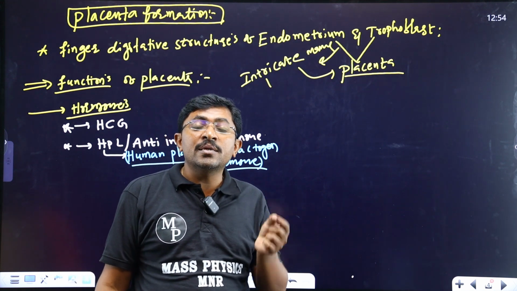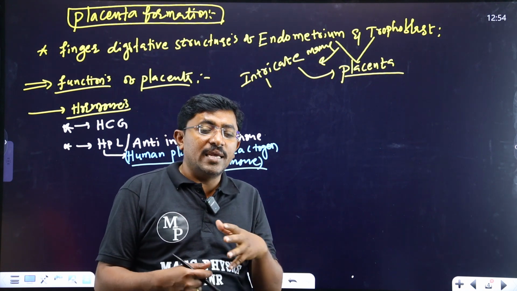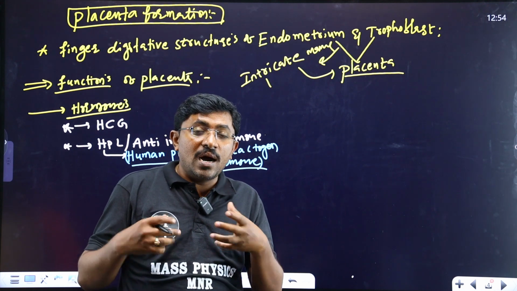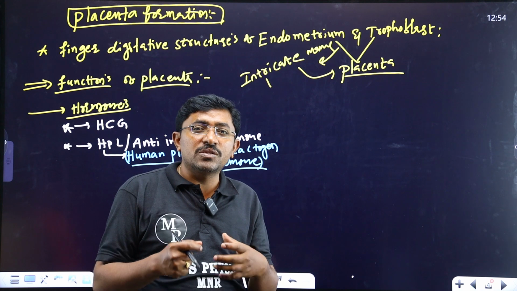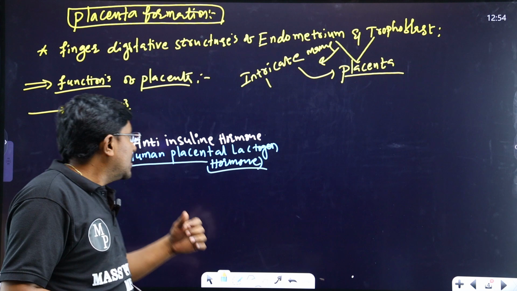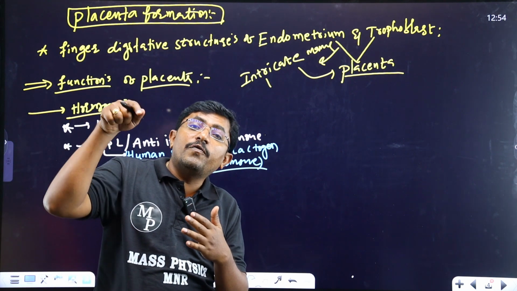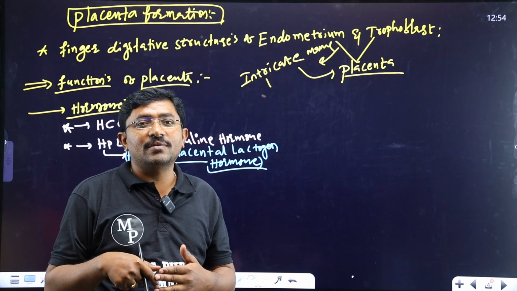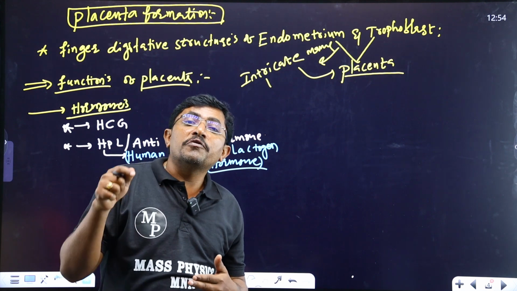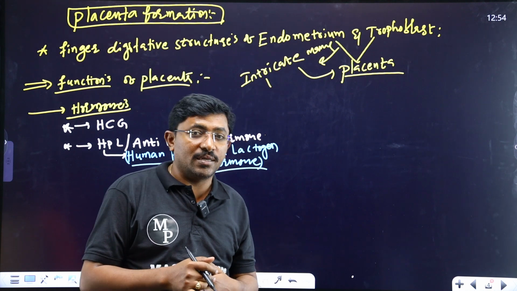Insulin increases the cellular uptake of glucose, which is why insulin decreases the blood glucose level. But the HPL hormone completely inhibits the function of insulin. That's why the glucose level in the woman's blood is increased to a certain level.